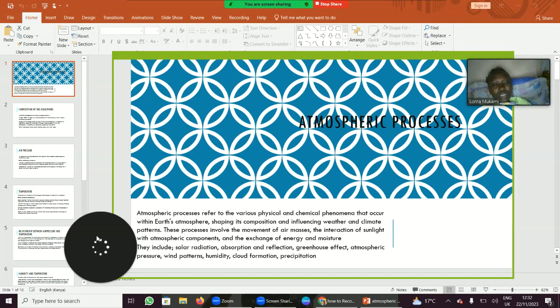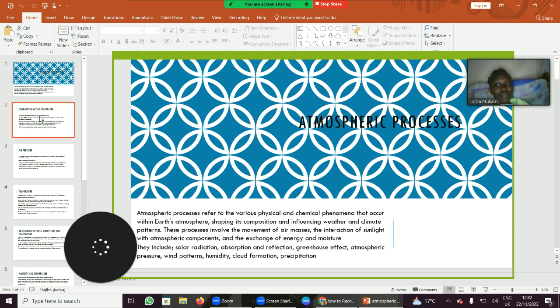Welcome to today's class where we will look at atmospheric processes, which refer to various physical, chemical, and biological phenomena that occur in the Earth's atmosphere, shaping its composition and influencing weather and climate. They include solar radiation, absorption and reflection, the greenhouse effect, atmospheric pressure, wind patterns, humidity, cloud formation, and precipitation.